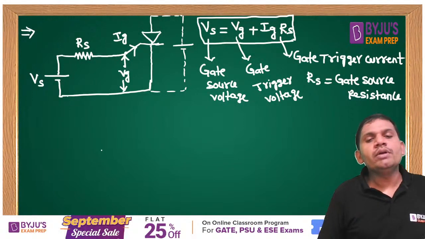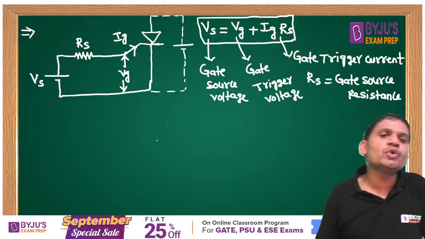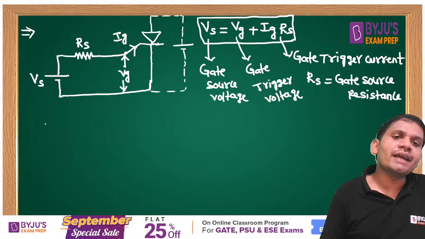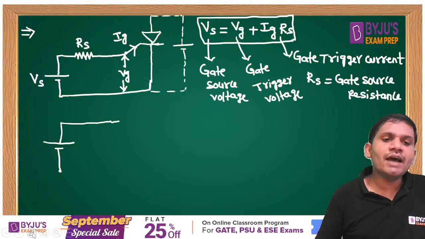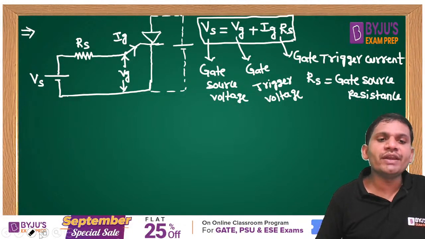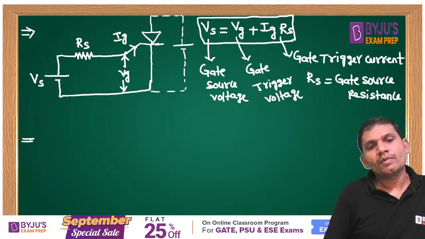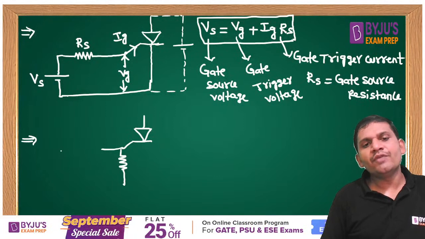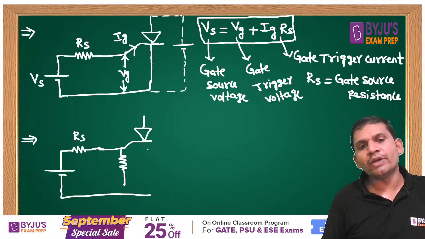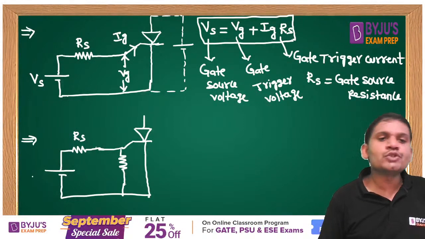Now, for example, if any resistance R is connected across the gate to cathode terminal. Here Rs is the source resistance and Vs is the gate source voltage.